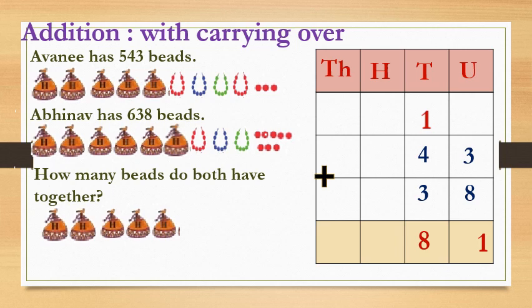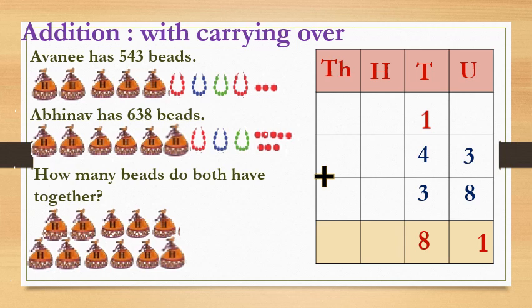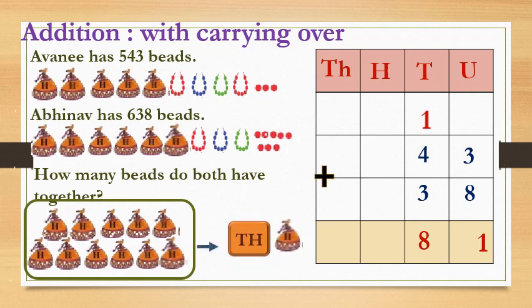Here see, how many hundreds pouches are there? Together they are 5 plus 6, they are 11. Total 11 pouches are there. So again we can write like this. We will make 10 hundreds together in one pouch or one box, that is 1000, and one single 100. Got that? Is it clear?